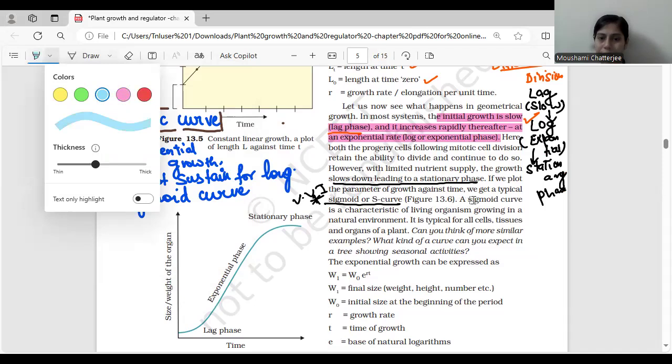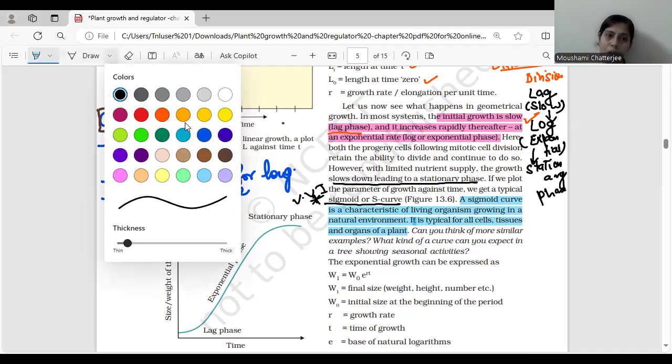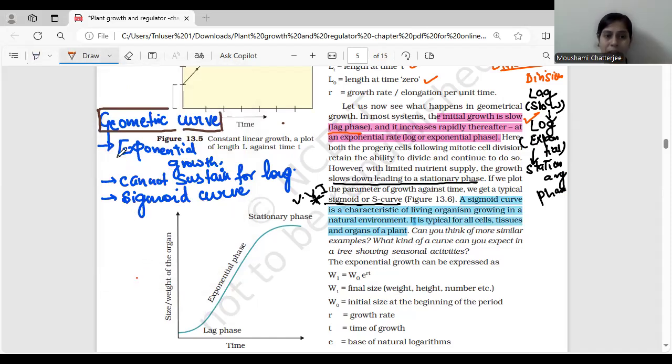A sigmoid curve is a characteristic of living organisms growing in a natural environment. So in a natural environment, if we see, organisms will definitely show geometric growth, which is an S or a sigmoid curve. Okay. It is typical for all cells, tissues and organs. This point is very, very important. Now, what are the features? If I talk about the features of a sigmoid curve or a geometric curve, the growth is exponential, but after a huge amount, it cannot be sustained for a longer time.